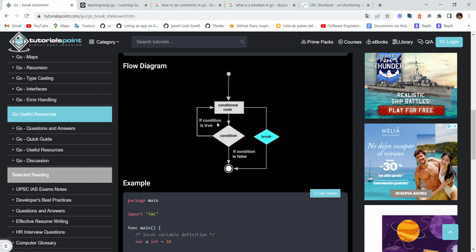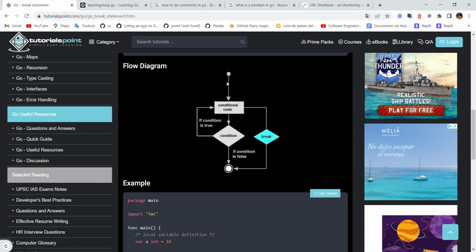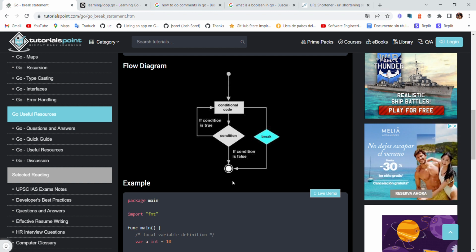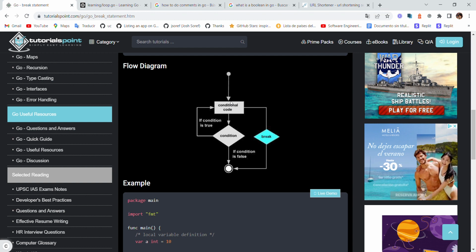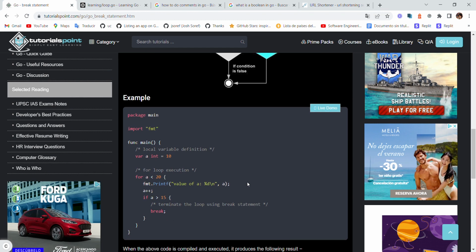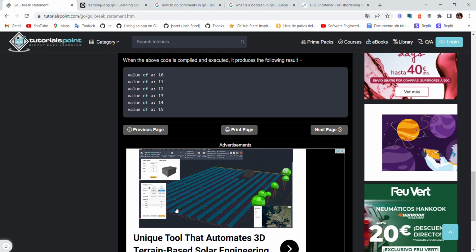So here we have a flow diagram. Let's check conditional code. If a condition is true, then break. So the only thing break literally does is that it doesn't go through the condition. It will just go to the end, okay? That is what break does.